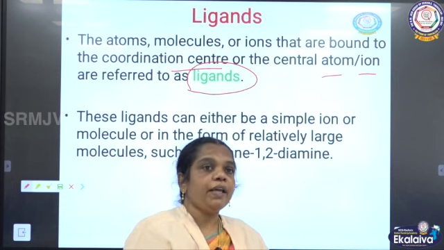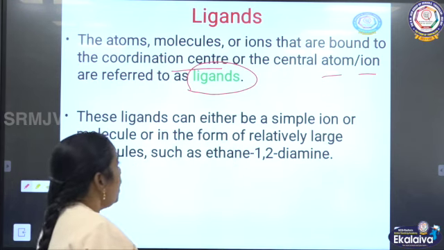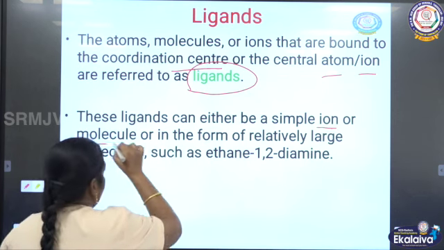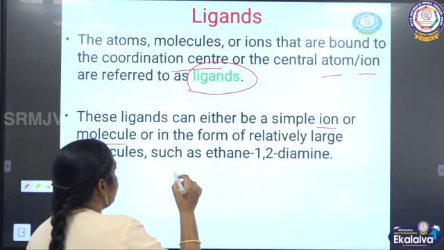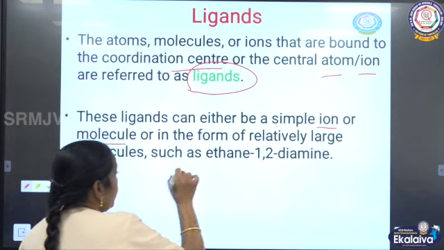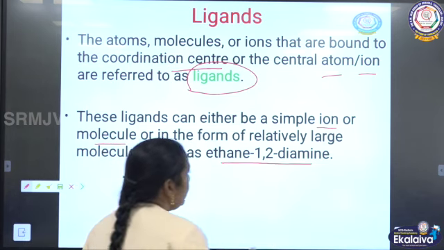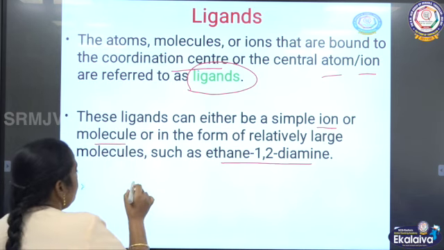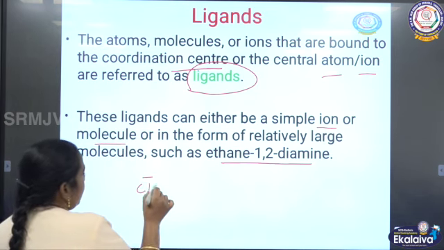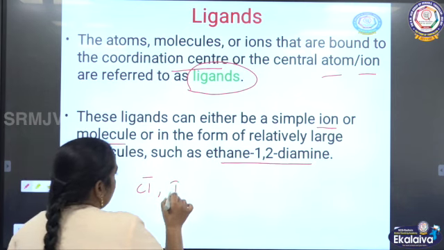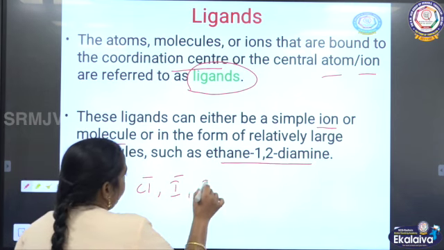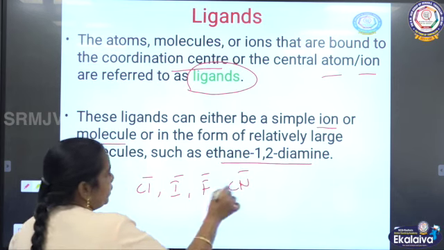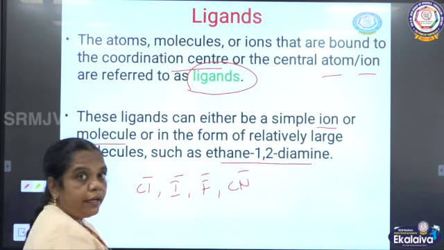So, the ligands may exist as a simple ion, or as a molecule, or as a relatively large molecule, ethane 1,2-diamine. For example, simple ions Cl minus, I minus, F minus, CN minus: chloride, iodide, fluoride, cyanide.